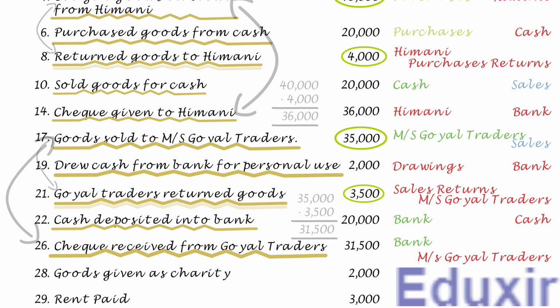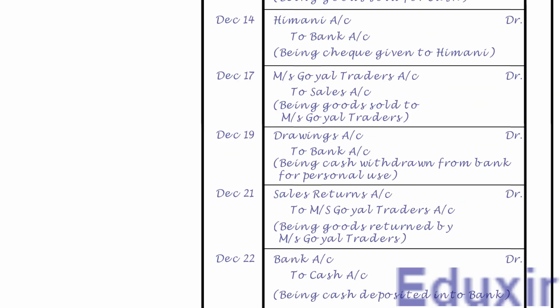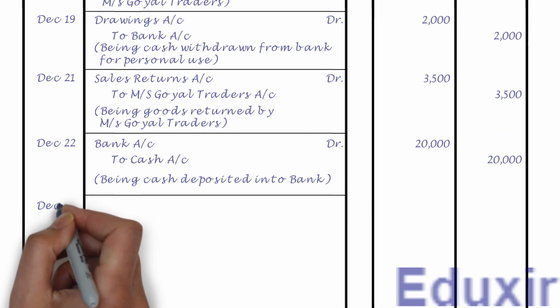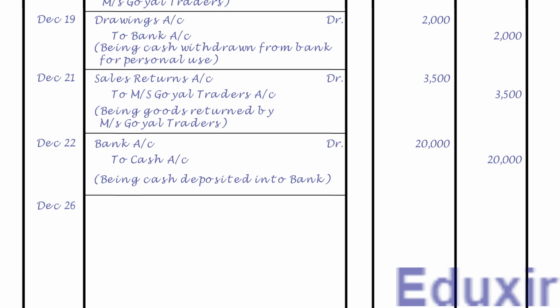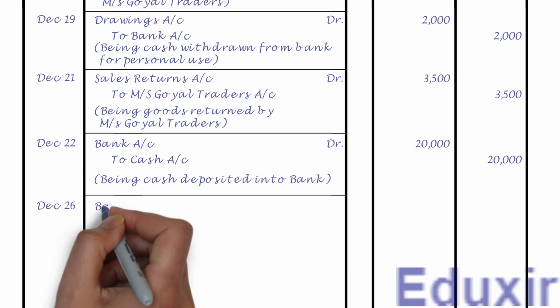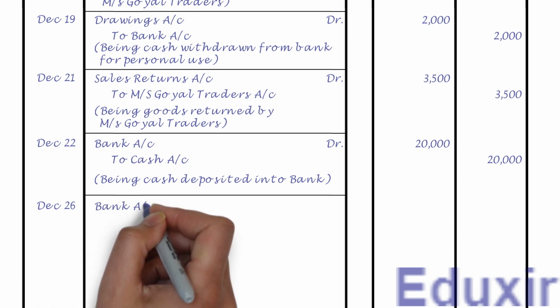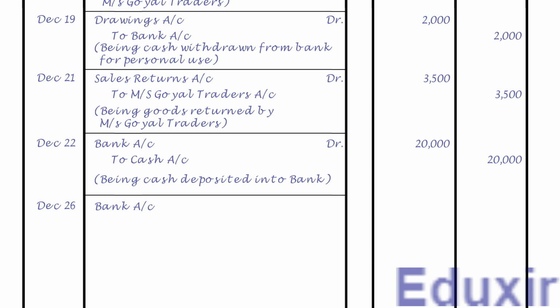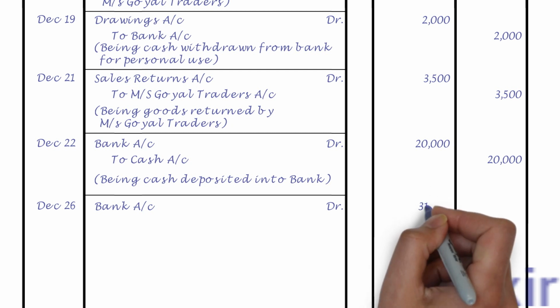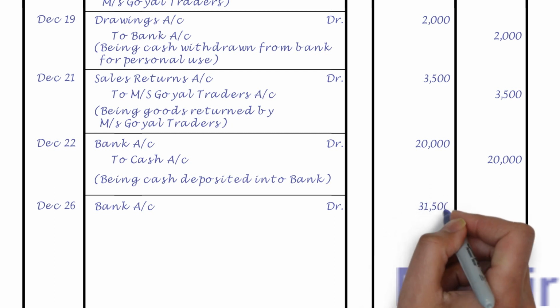With this analysis, let us now proceed with the journalizing of this transaction. Let us first record the date. Let us now record the bank account as the debit entry. Let us also write the text DR to indicate that this is a debit entry. Let us now record the debit amount of 31,500 rupees into the debit amount column.